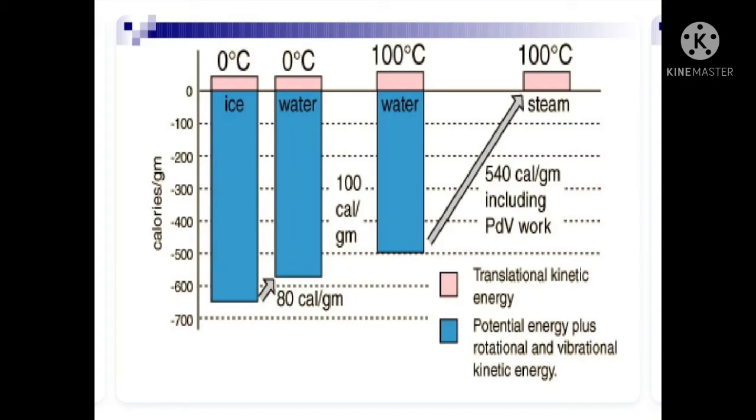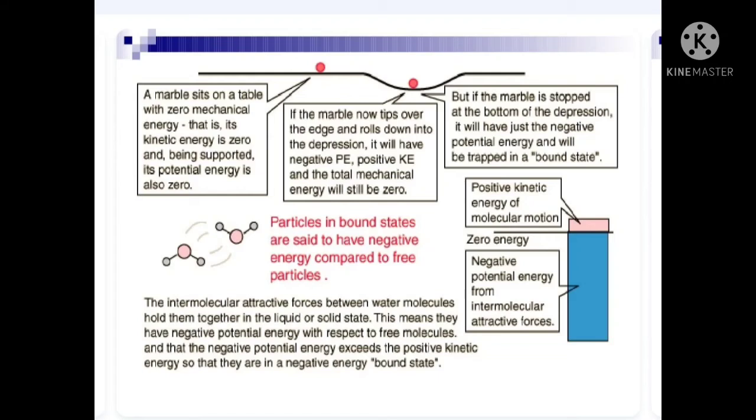Here you can see translational kinetic energy and potential energy plus rotational and vibrational energies. Let us have a deeper discussion about these kinetic and potential energies. Let us take an example of a marble sitting on a table.